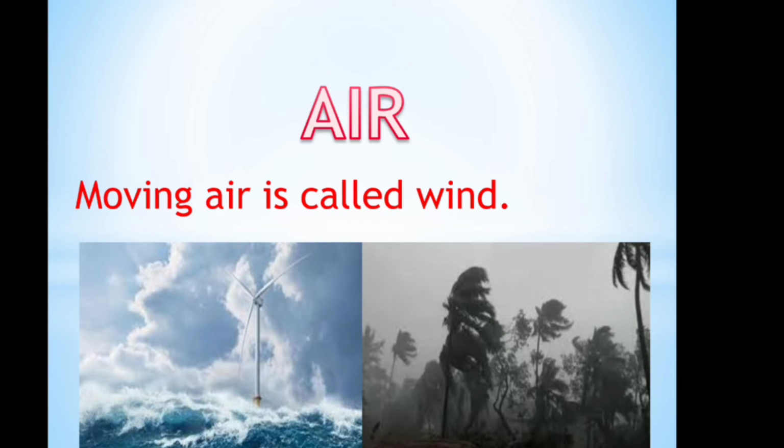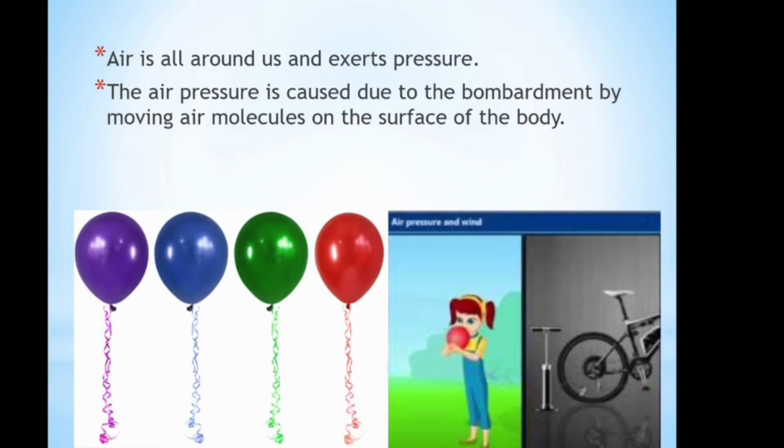And now let us discuss more about air and the properties of air. We know that air exerts pressure. Air is all around us and it exerts pressure. How can we know that? The air pressure is caused due to the bombardment by moving air molecules on the surface of the body. This air pressure helps the leaves of the trees, banners or flags to flutter when the wind is blowing.